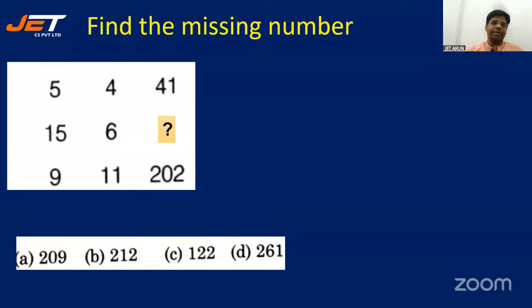Find the missing number again. The matrix is in front of you. Question mark is there. 4 options are given: 209, 212, 122, 261.